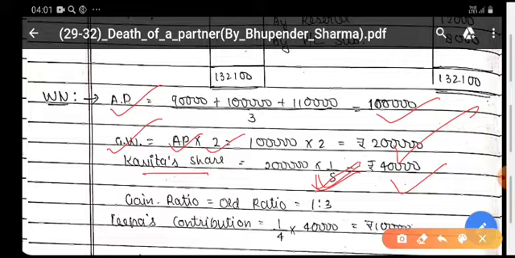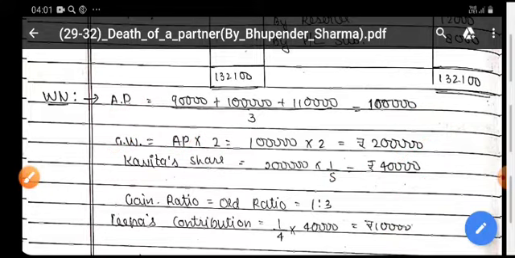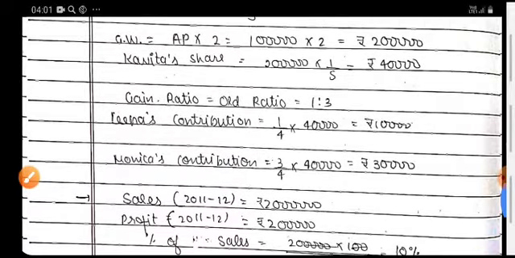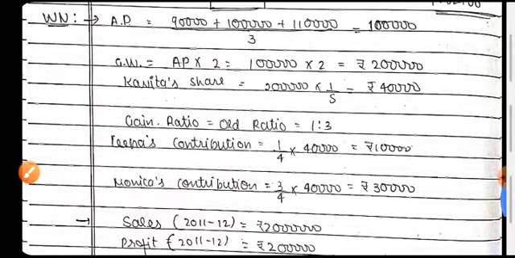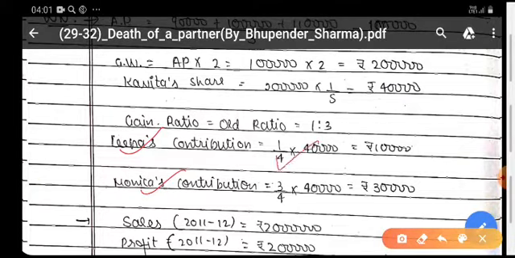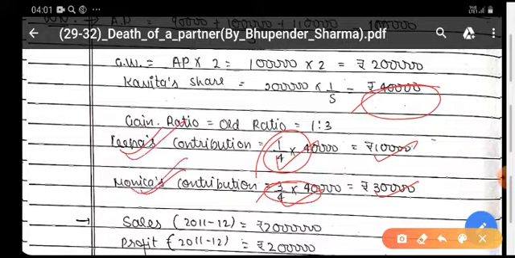Kavita will receive 40,000. It shall be given by the gaining partners in their gaining ratio. Means you will increase the capital of Kavita and you will decrease the capital of the gaining partners in their gaining ratio, that is 1/4 and 3/4. Total amount of her 40,000 shall be given by these two partners, that is 10,000 and 30,000.